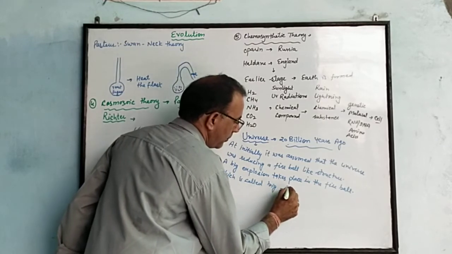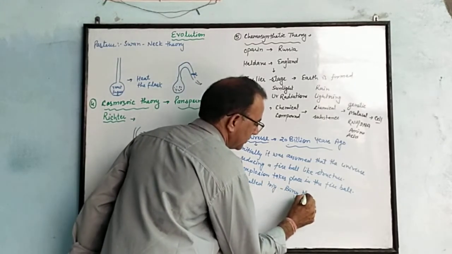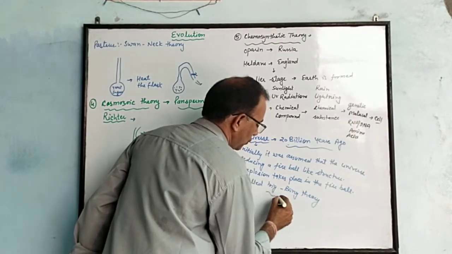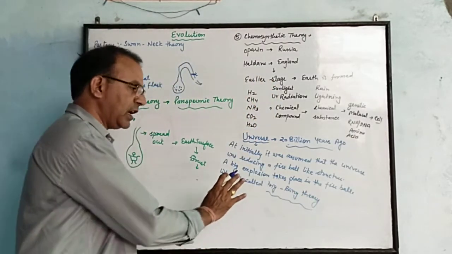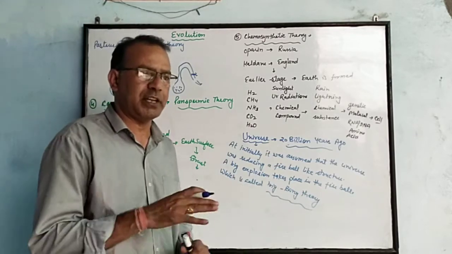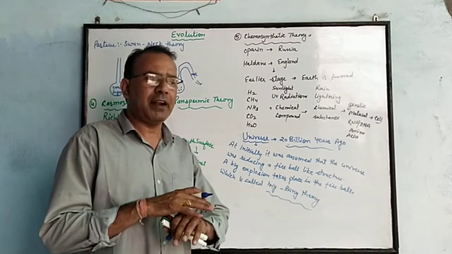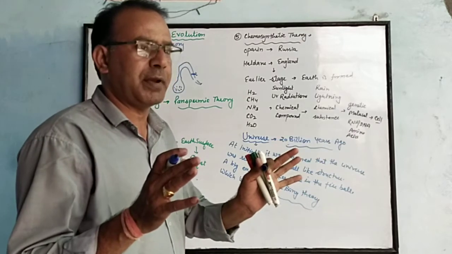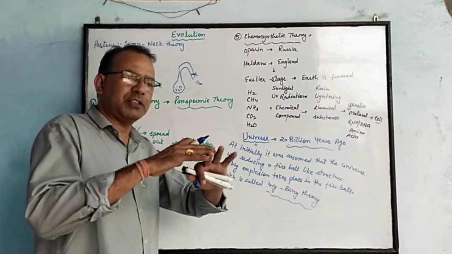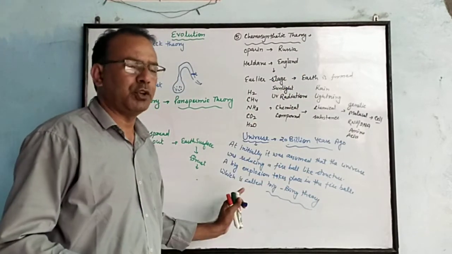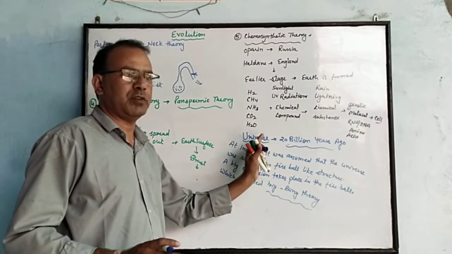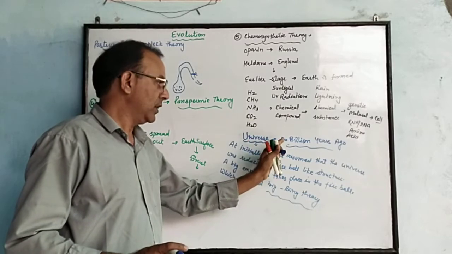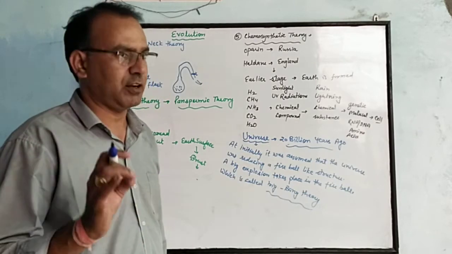Big Bang Theory. So the universe is produced, the universe is formed: Big Bang Theory. A big explosion took place, and that is called the Big Bang Theory. Due to the Big Bang explosion, all the substance spread out and the universe was formed. This universe originated 20 billion years ago.